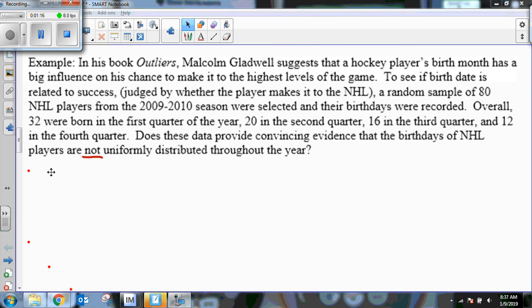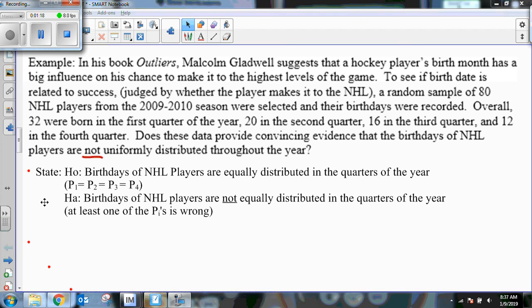So I've pre-typed these out. You can pause the video if you need to write it down. But the null hypothesis is birthdays of NHL players are equally distributed in the quarters of the year, meaning that the birthdays are evenly happening throughout the year. And so I've said P1 equals P2 equals P3 equals P4, thinking about these as proportions, and if they're all equal, they'd actually be equal to 0.25. Every single one of those, 25% of the birthdays should be in the first quarter of the year, 25% of the birthdays should be in the second quarter, and so forth.